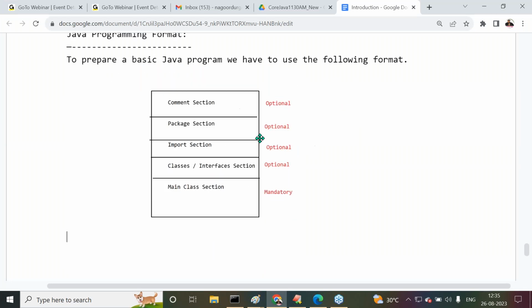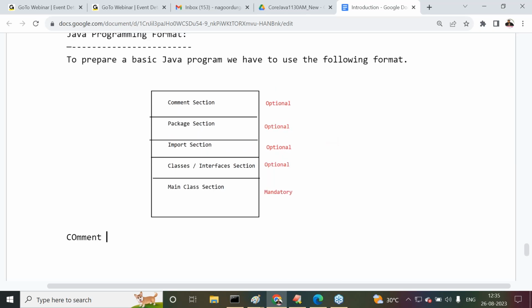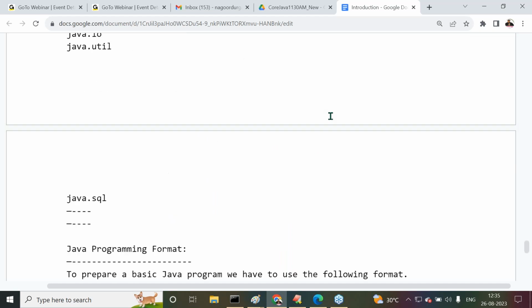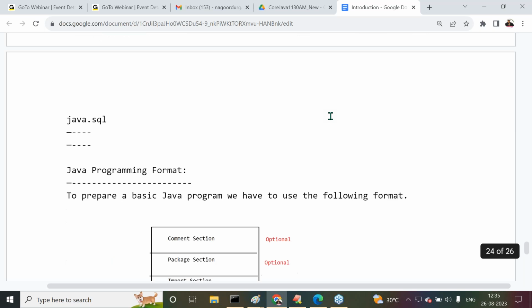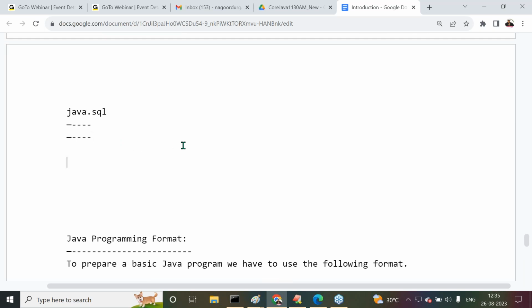Right, sir. Now understand it clearly. First of all, we have to start with the comment section. Just give me a minute. I need to add one point to the previous points, Java naming conventions. I forgot to give one point here. Understand it. After that, I will go to the comment section.